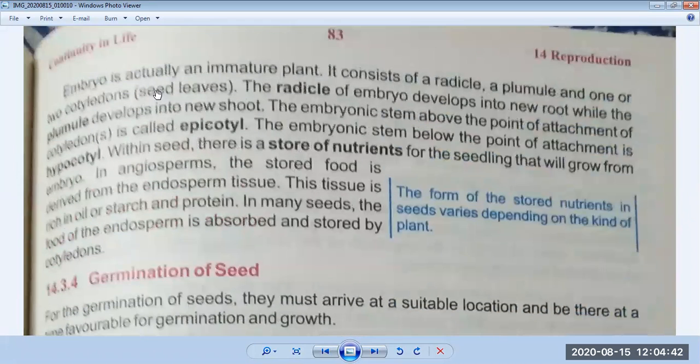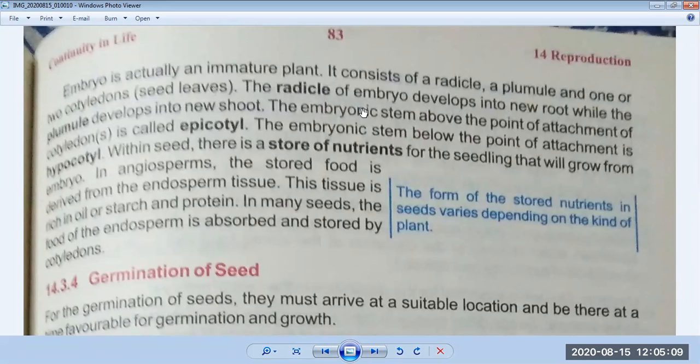Okay, beta, an embryo is actually an immature plant. What is an embryo? It is an immature plant. It consists of a radicle, a plumule, and two cotyledons, which you have seen in the diagram. The radicle of the embryo develops into a new root. I have told you it will develop into a new root. The plumule develops into a new shoot. A shoot is also called a stem.